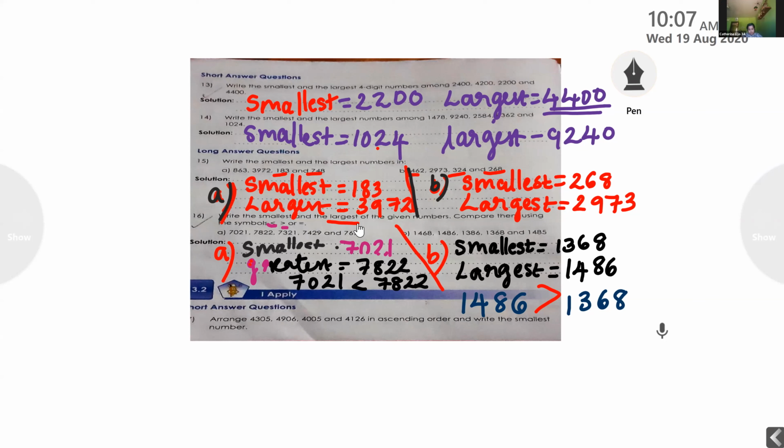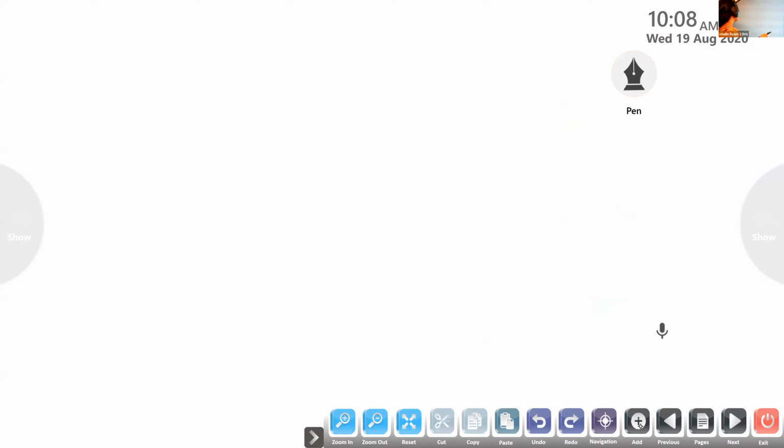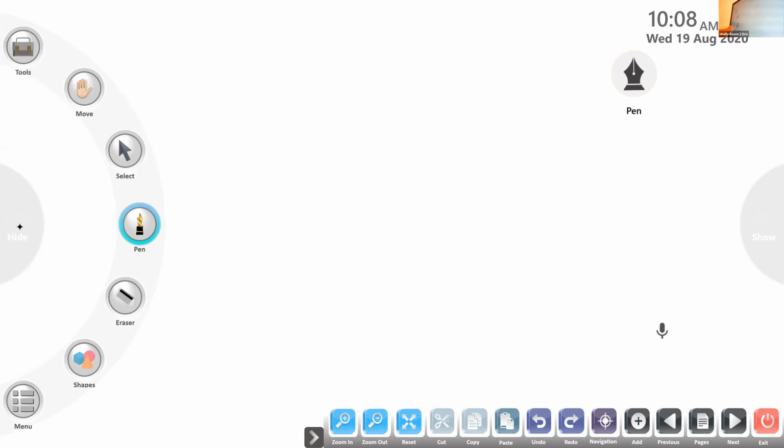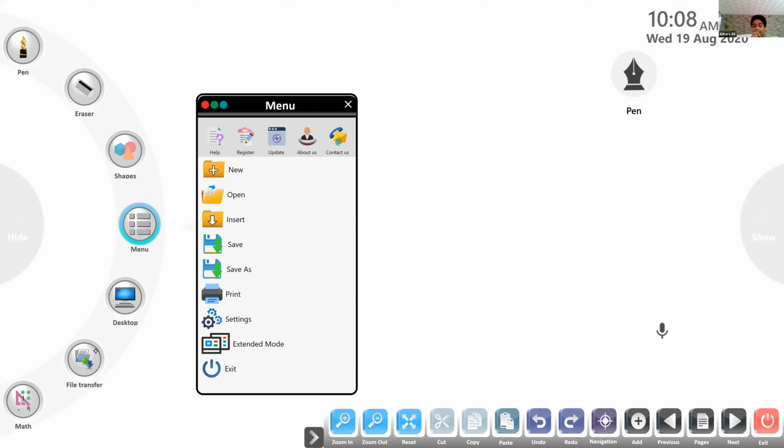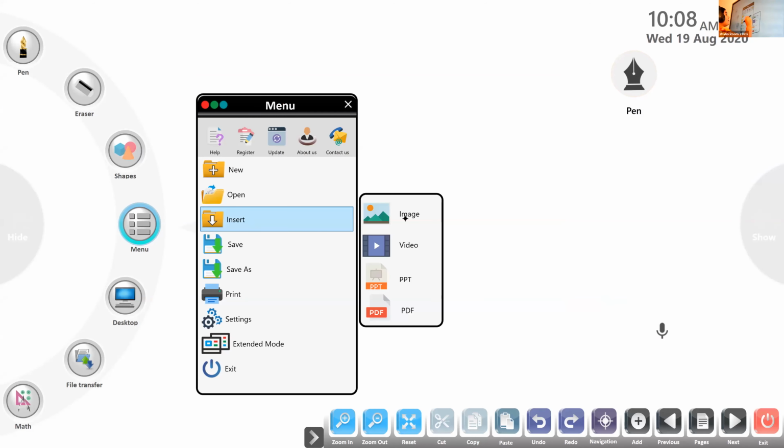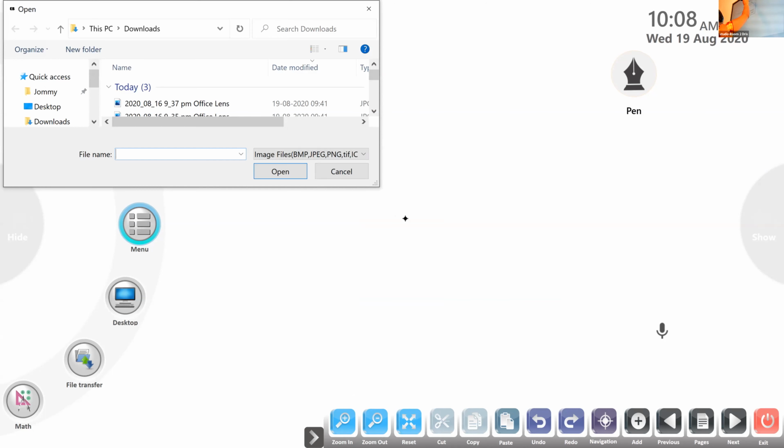What is ascending order, dear? Smallest to biggest. Arrangement of numbers from smallest to biggest. So what do you have to find out here? The smallest number. Dear students, on the next page, page number 21, you have the space to write the answer. First, everybody find out the smallest number in that. Let Anne Mary say, don't say the answer.